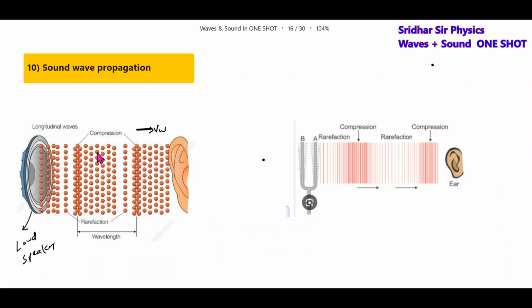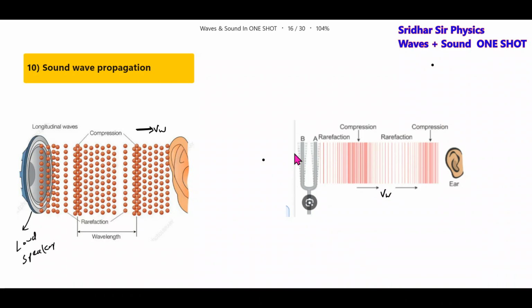When they're vibrating, at one region we'll get compression and at another, rarefaction. Compression means the density of particles will be high, and rarefaction means the density of particles will be low. Like that, sound propagates in the form of compression and rarefaction. So this is one basic methodology of sound wave propagation.